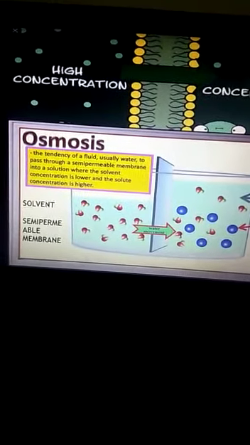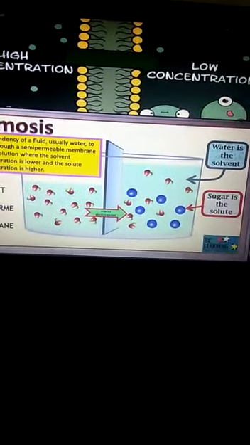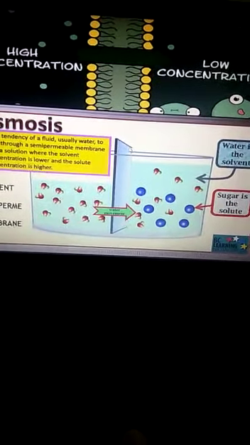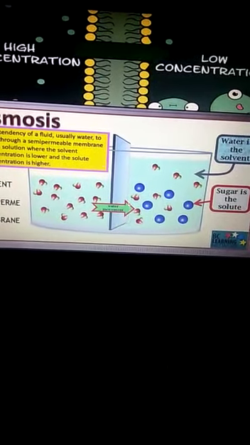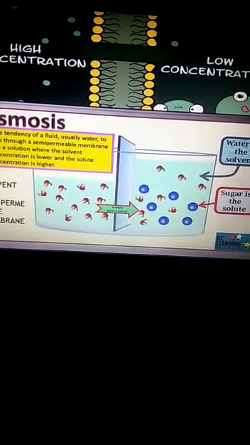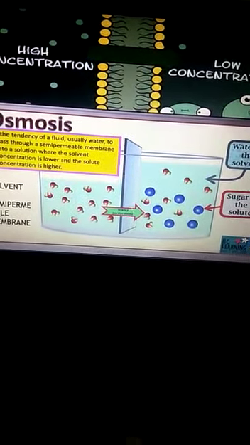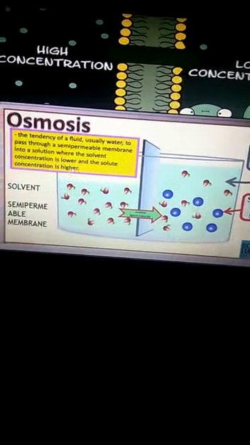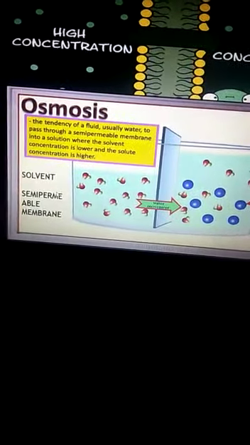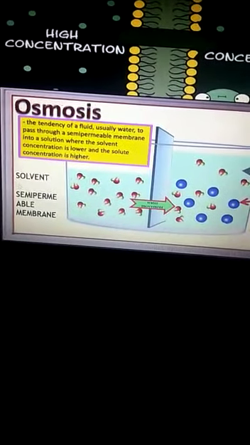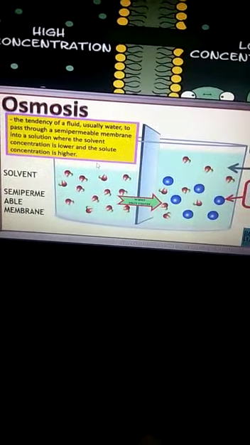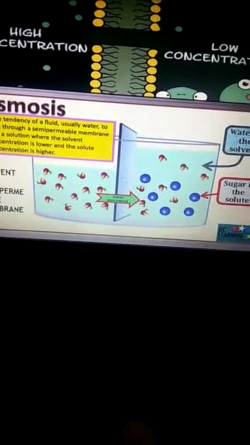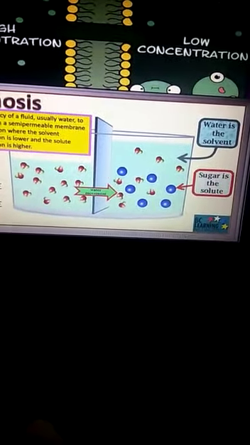ठीक है. दूसरा, what we are going to understand is that between the two concentrations there should be present a semi permeable membrane. यहाँ एक semi permeable membrane होना ज़रूरी है, जैसे कि cell membrane. That means osmosis is a property in which any solvent molecule, that means water, moves from its region of higher concentration to the region of its lower concentration.